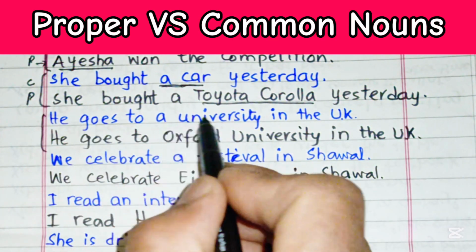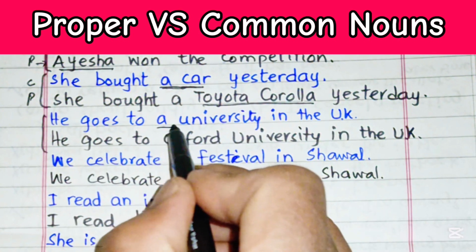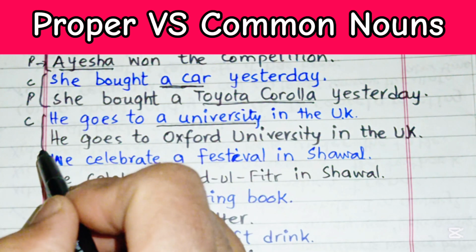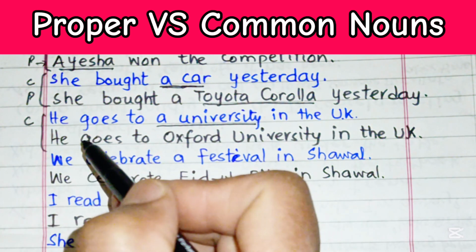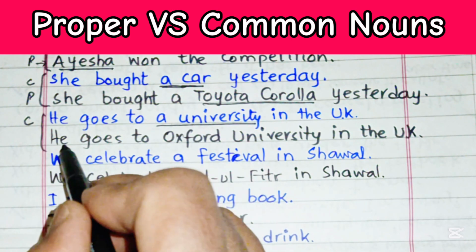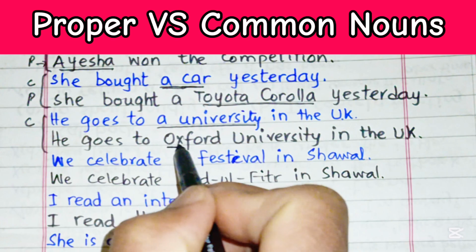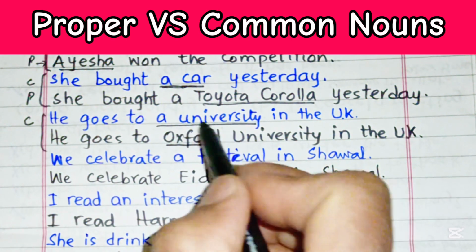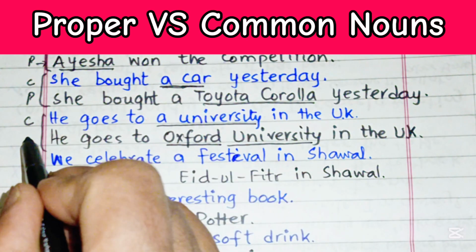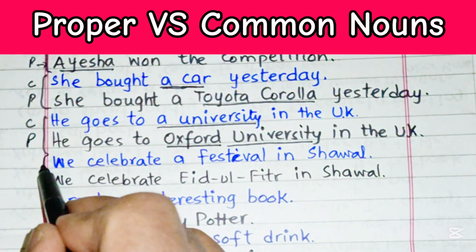Now look at this pair. He goes to a university in the UK. A university is any university, one university. We don't know which university it is. But once we say he goes to Oxford University in the UK, we haven't used a university this time, rather we have used Oxford University. So this is going to be a proper noun.